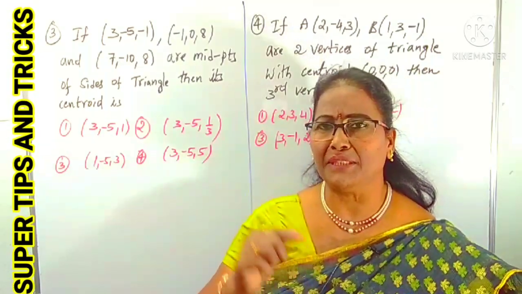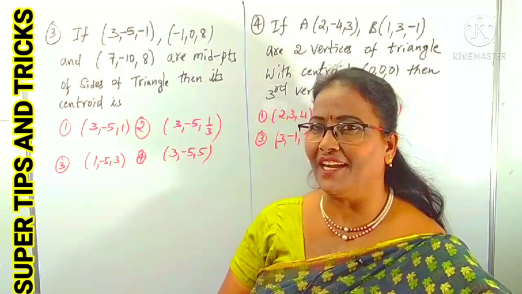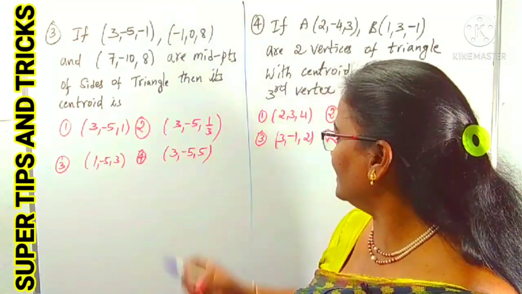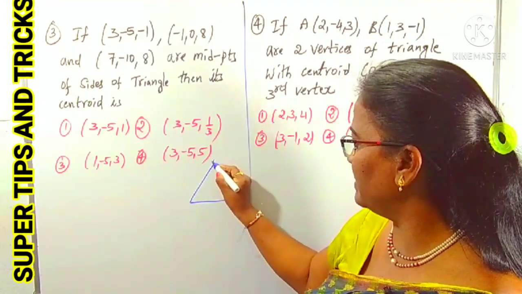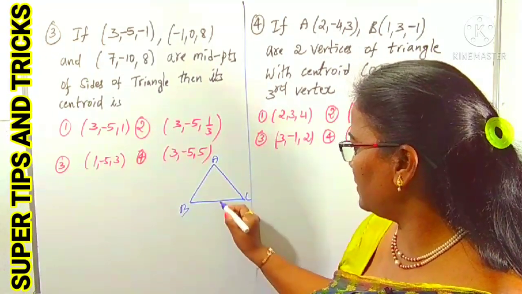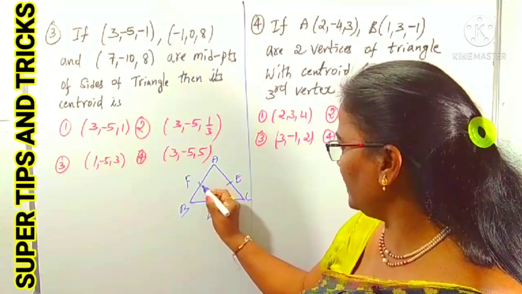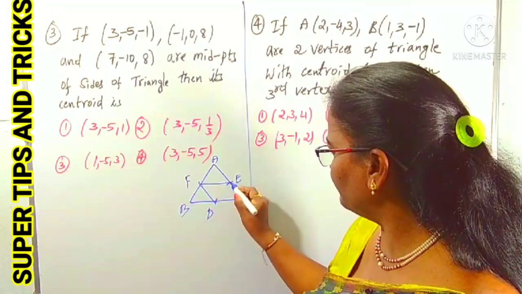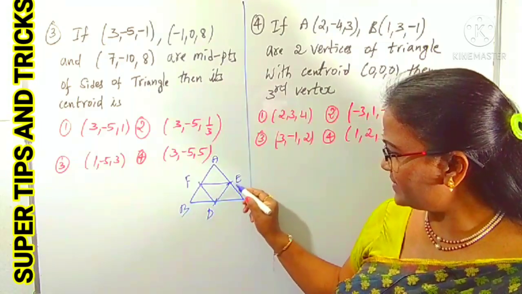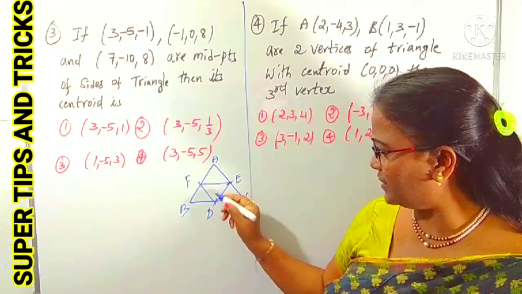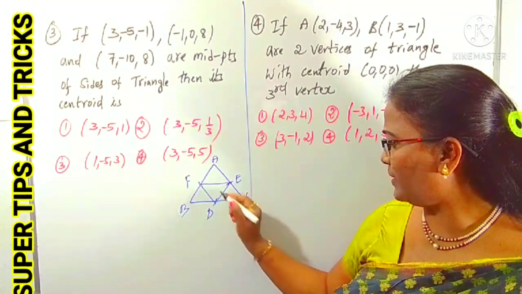If we are given the midpoints of the sides of the triangle, how can you find its centroid? I will draw the figure so you can understand. This is triangle ABC, suppose. Taking D, E, F as its midpoints, joining these forms one more triangle. Is the centroid of triangle ABC the same as the centroid of triangle DEF or not? Indirectly, we can use the same formula to find its centroid.